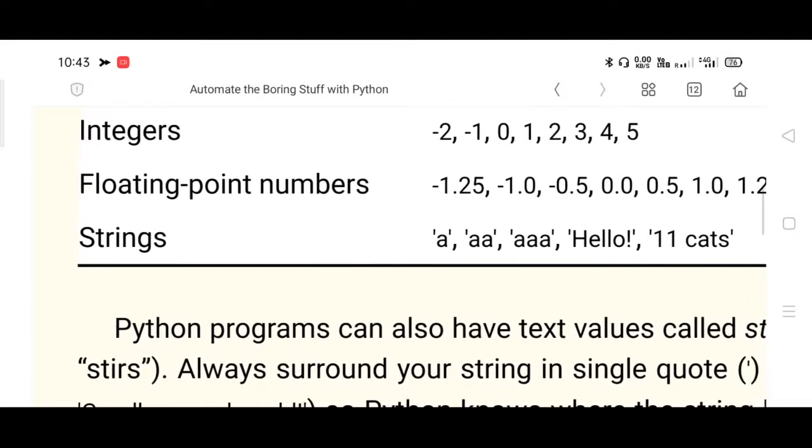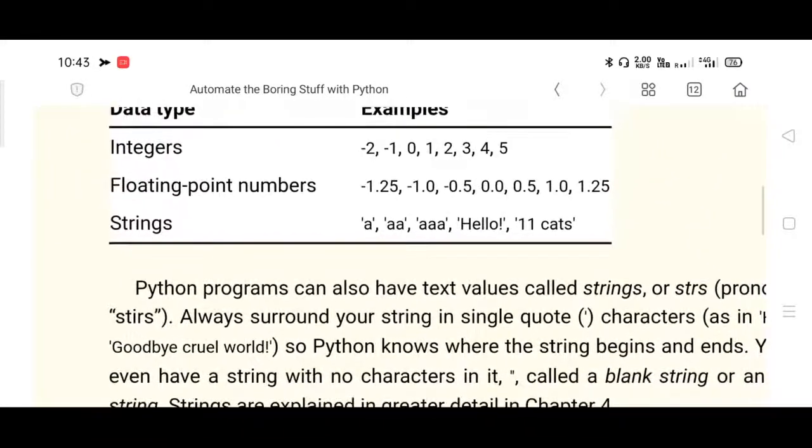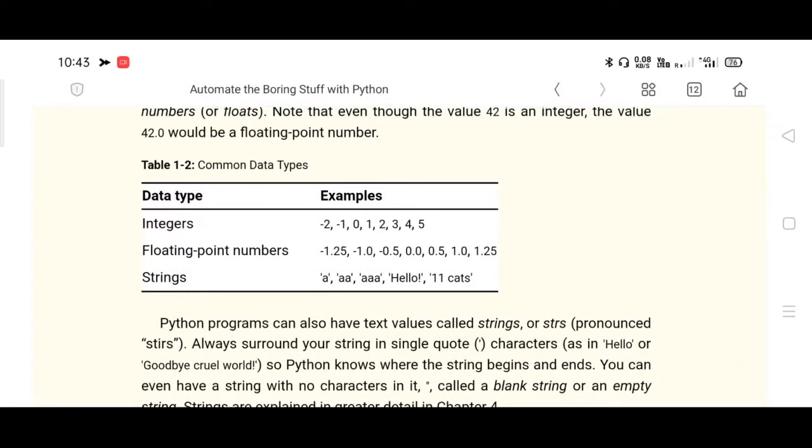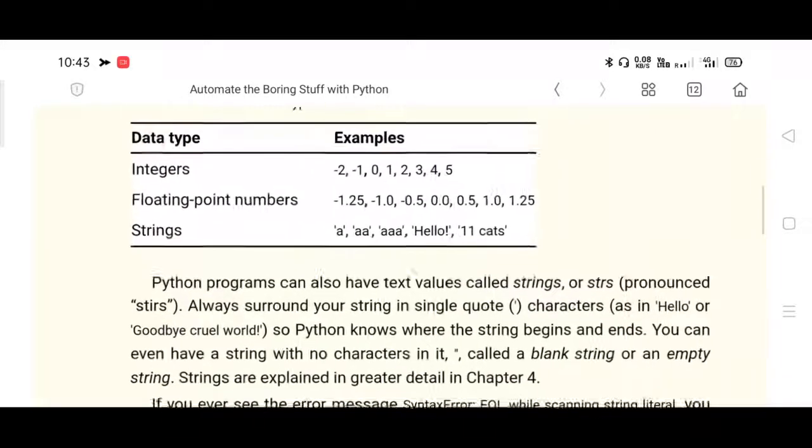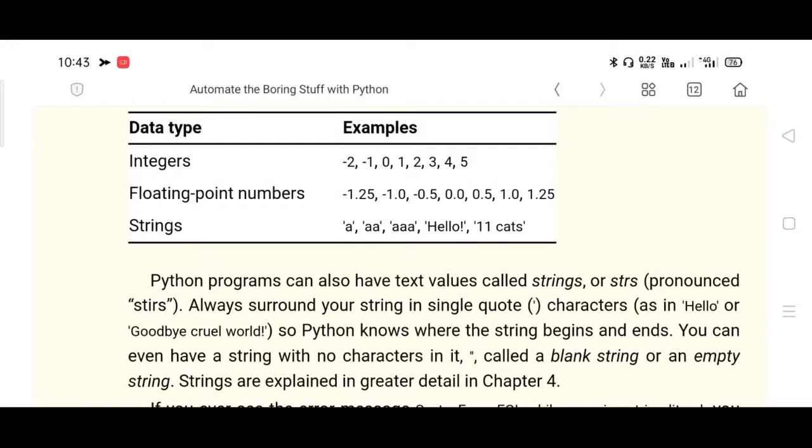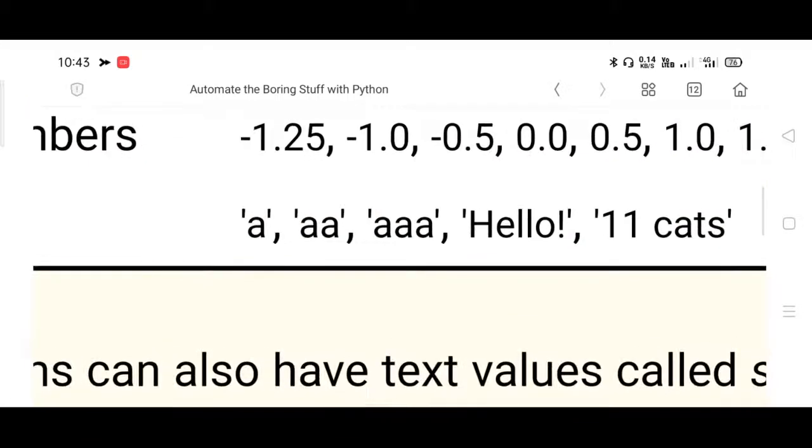Please remember, Python programs can also have text values called strings or strs, pronounced as stirs. Strs, string it is. So always surround your string in a single quote. As I said just now, a string should be mentioned inside single quotes here, not double quotes. Please try to understand the syntax. You are studying Python programming now. Strings are to be mentioned inside single quotes here.